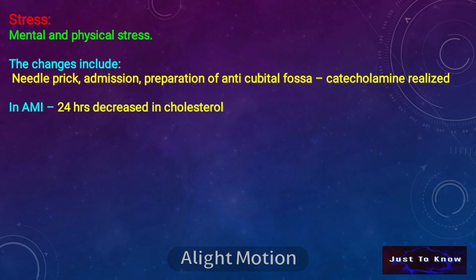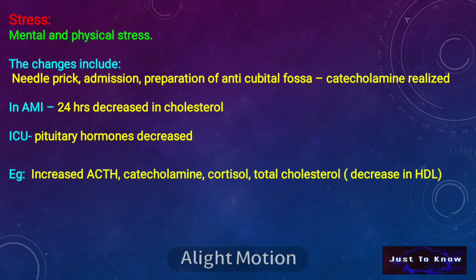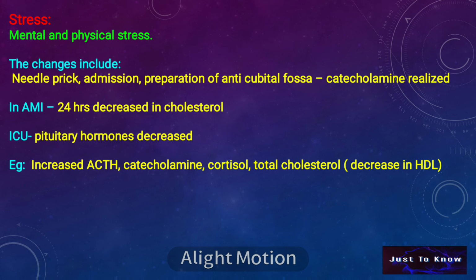In acute myocardial infarction patients, a 24 hours decrease of cholesterol is seen. In a patient admitted in the ICU, the pituitary hormone levels are decreased. So in general, in stress there will be increased ACTH production, catecholamine, cortisol, and total cholesterol level, and decrease in HDL values.